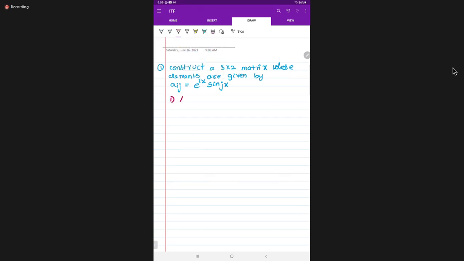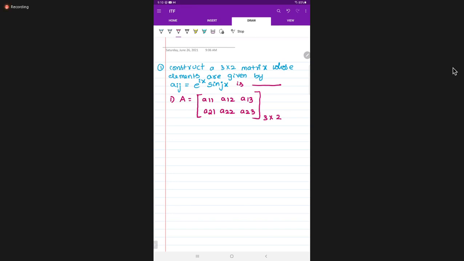Ma'am, is it aij or a base ij? Aij, yeah, aij only. So 3x2 means 3 rows, 2 columns: a11, a12, a21, a22, a31, a32. Substitute the values and find the answer.